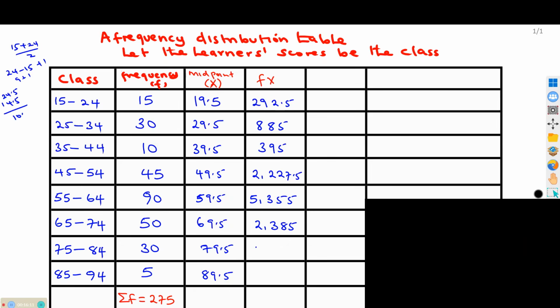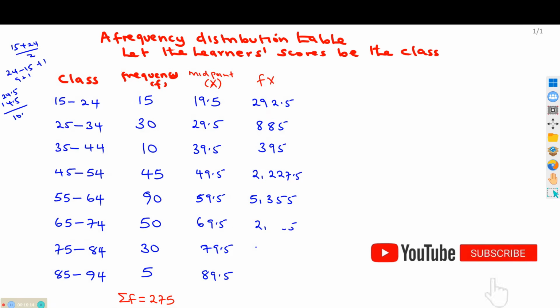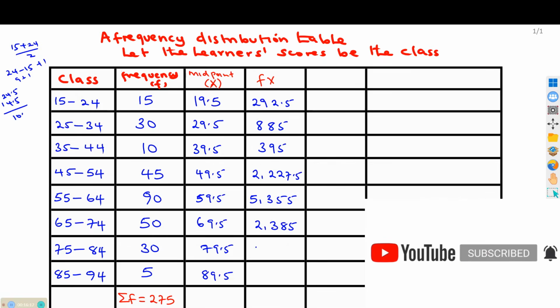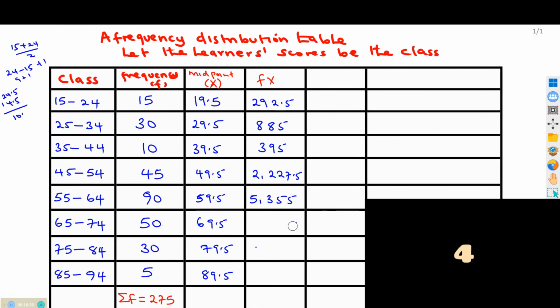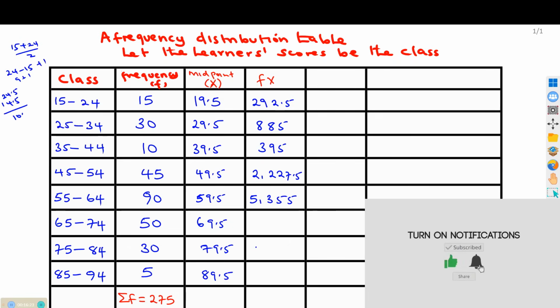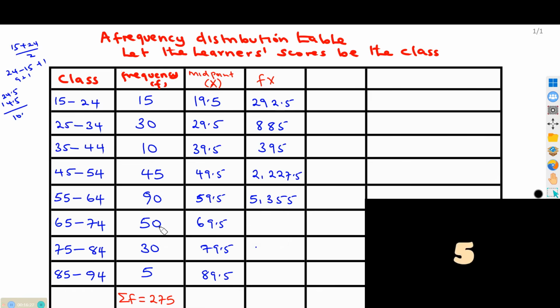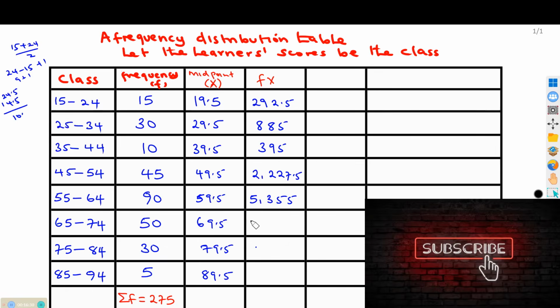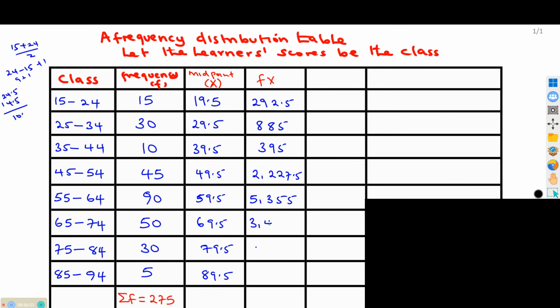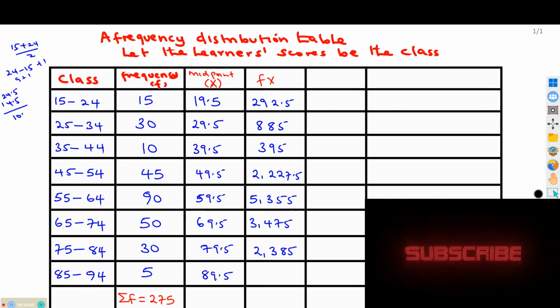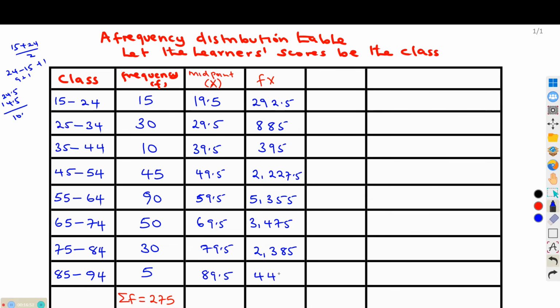Let's correct that. 50 times 69.5 will give us 3,475. And 30 times 79.5 will give us 2,385. And 5 times 89.5 will give us 447.5. So that is basically what we have.